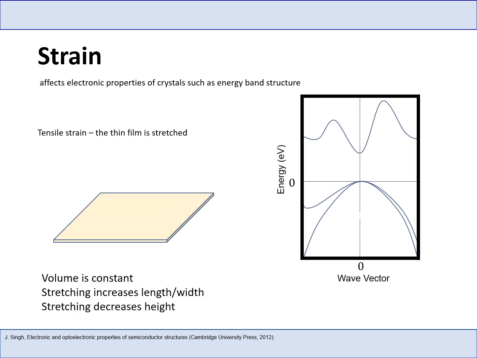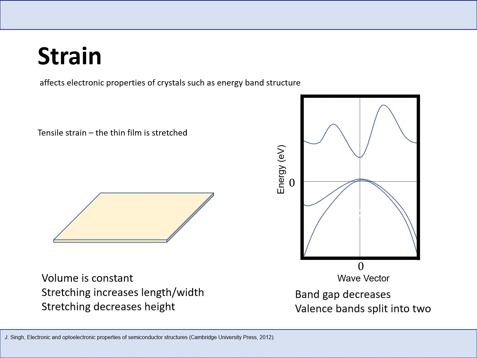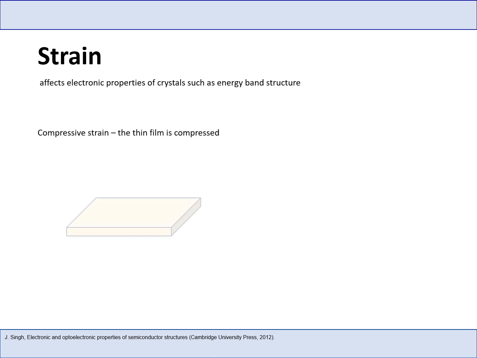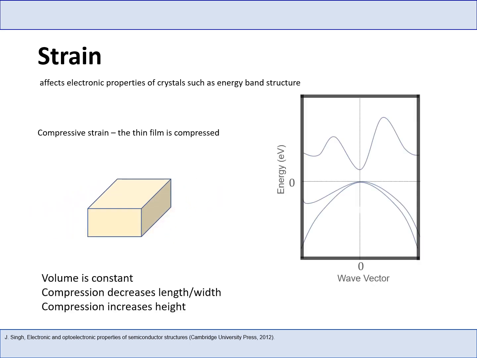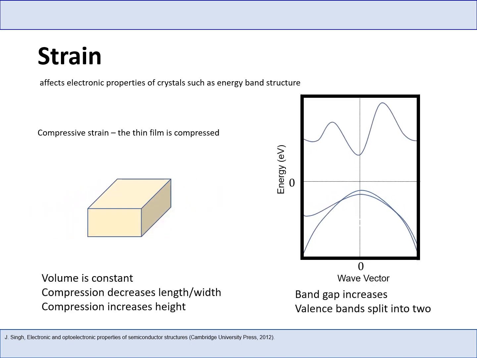The effect of tensile strain on the band structure of a semiconductor is that it reduces the band gap and also breaks the degeneracy of the valence band, effectively making two valence bands. When the thin film is compressed, it will experience compressive strain. Compressive strain increases the band gap of the semiconductor while also splitting the valence bands.